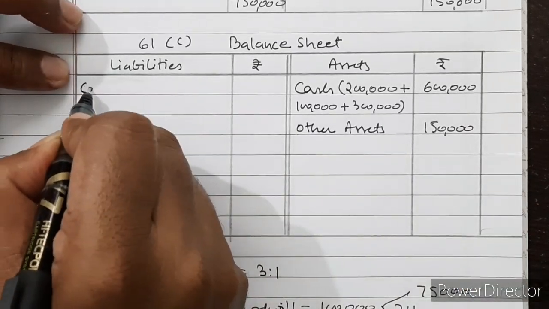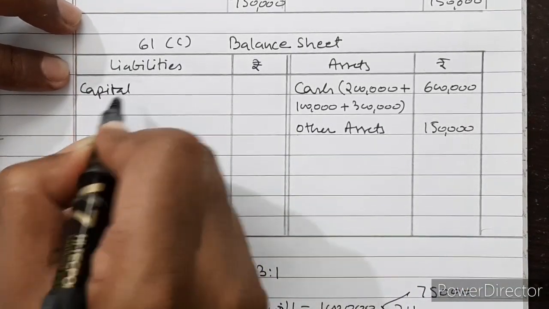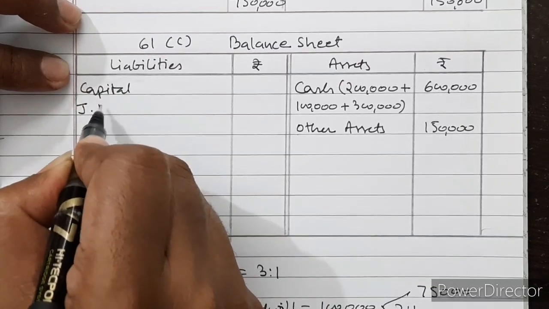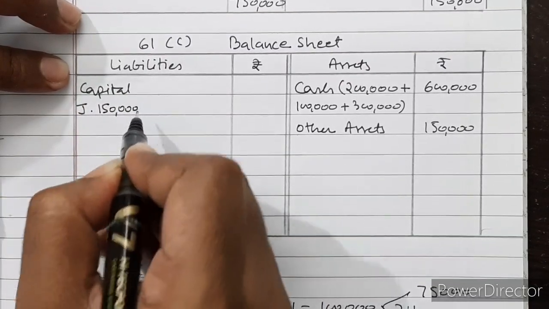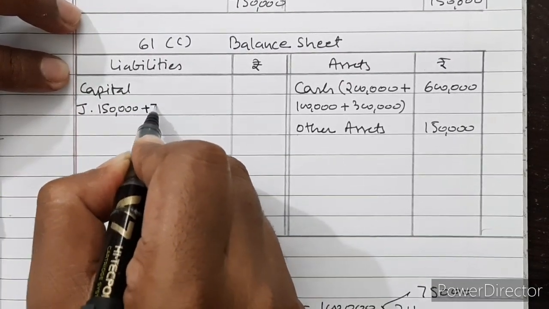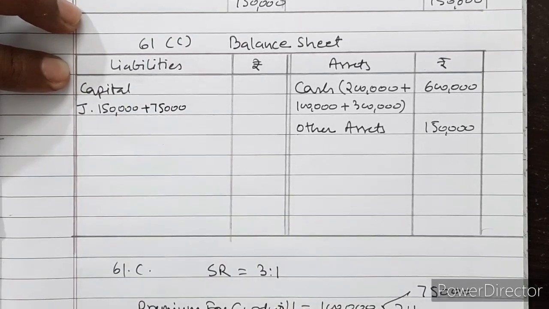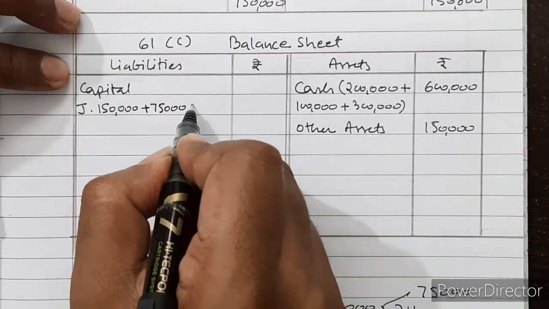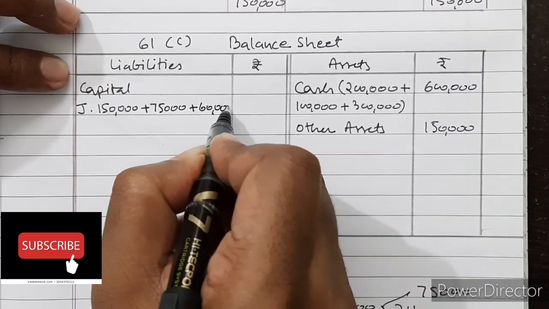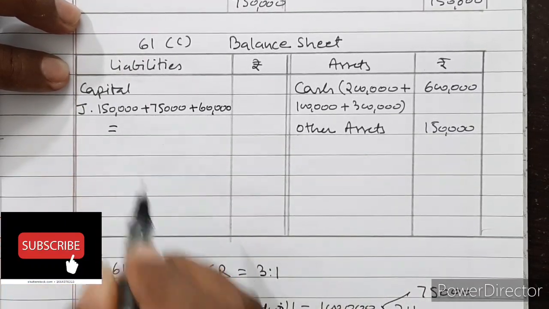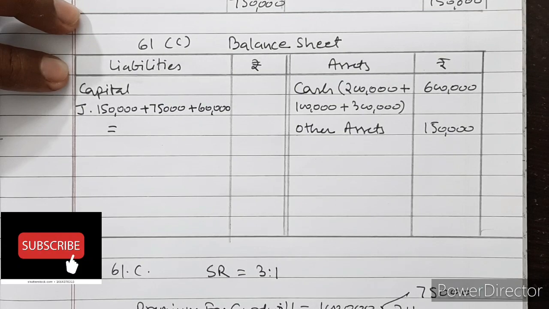Then capital, let us calculate capital for J. J was having an initial capital of rupees 1,50,000 plus 75,000 is the premium for goodwill he has received, plus 60,000 is the reserve he has received.